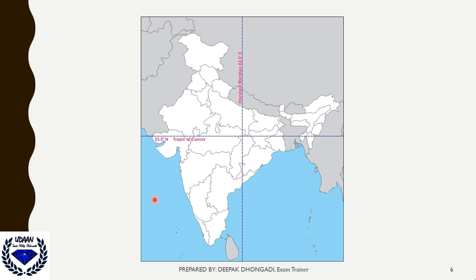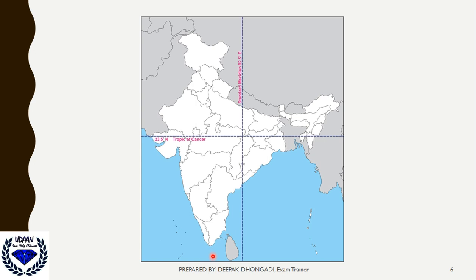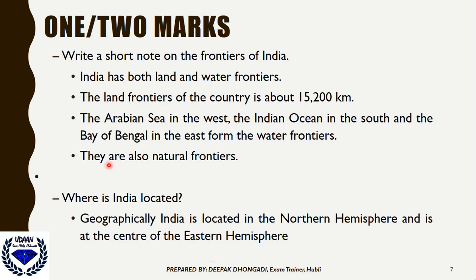And you can see the Arabian Sea here. So this is the water frontier, and the Bay of Bengal is here. So this is also a water frontier. Then the Indian Ocean is also present here at the bottom. And the Bay of Bengal in the east forms the water frontier. There are also natural frontiers.